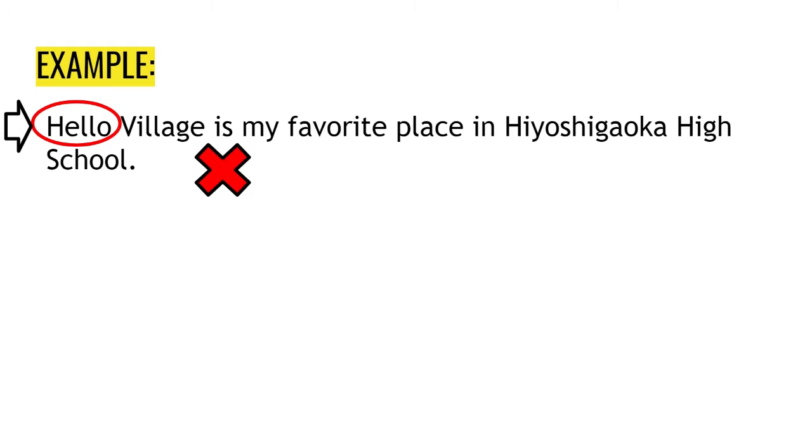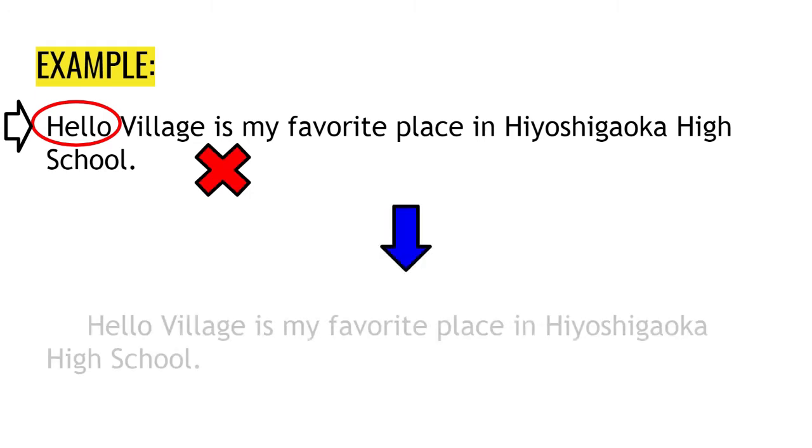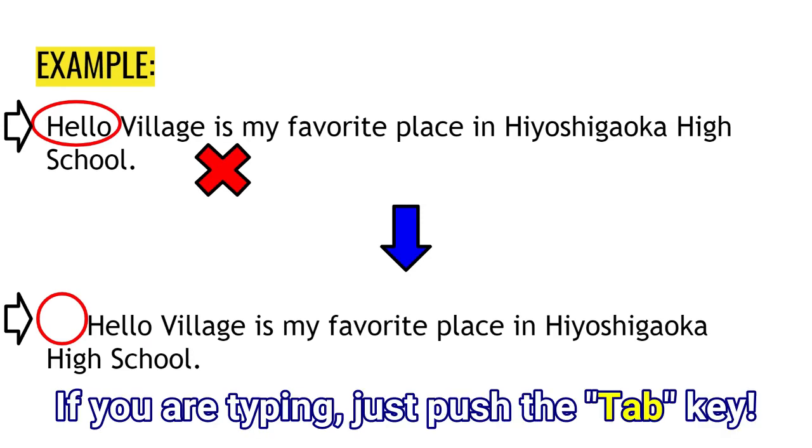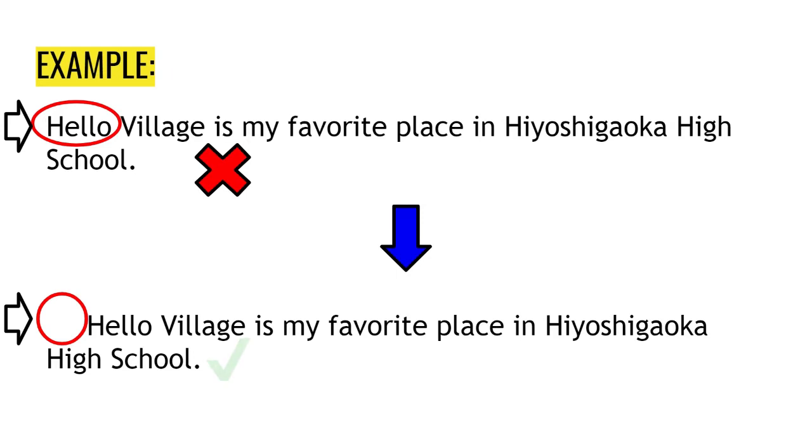When you are writing a paragraph, it should look like this. So the same sentence, Hello Village is my favorite place in Hioshigaoka High School. As you can see now, there is a space at the beginning of the sentence before hello. So please remember to do this when you write a paragraph. If you are typing this, you can just push the tab button on your keyboard and that will make that space automatically.